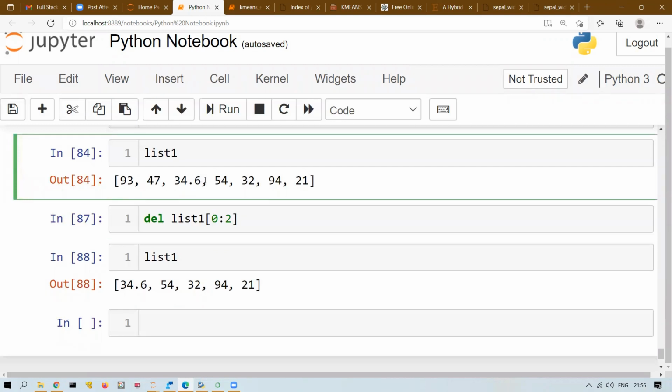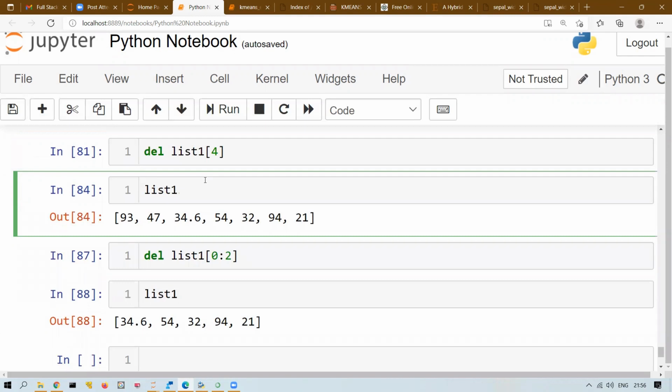Suppose I have a list which contains 54 and 32. I want to delete all the elements in list 2 from list 1. Is there any direct method to do that? Sorry, I could not understand. So there are 2 lists or 1 list? There are 2 lists. One list is list 1, which contains all these 4 or 5 values. There is another list, list 2, which may contain 54 and 32. So I want to delete all elements in list 1 which are there in list 2.